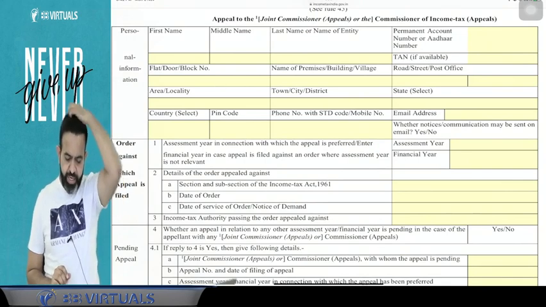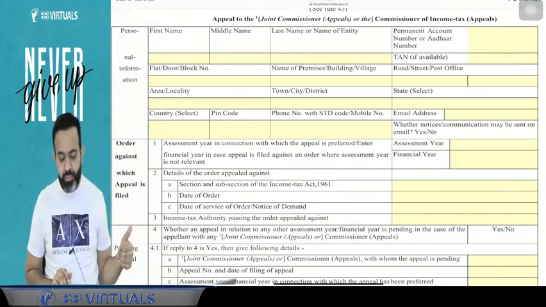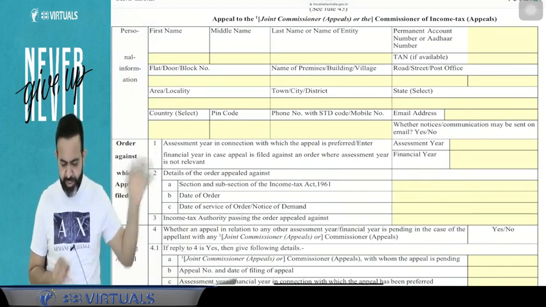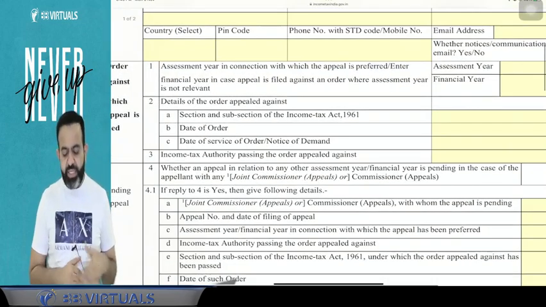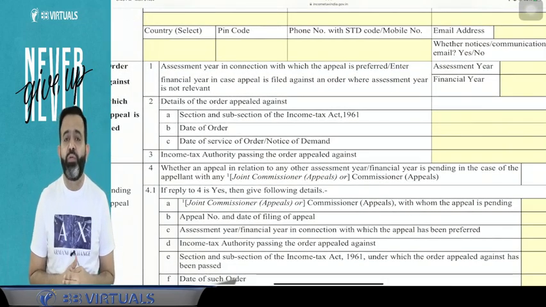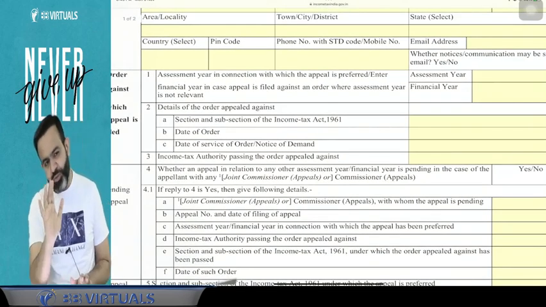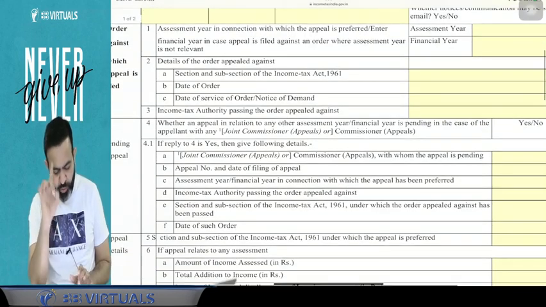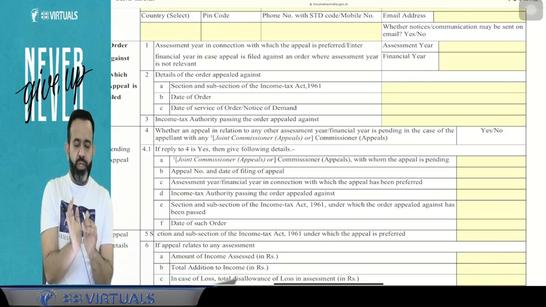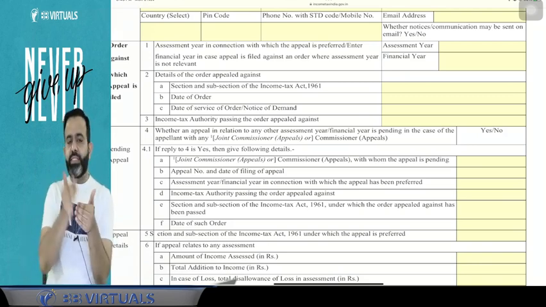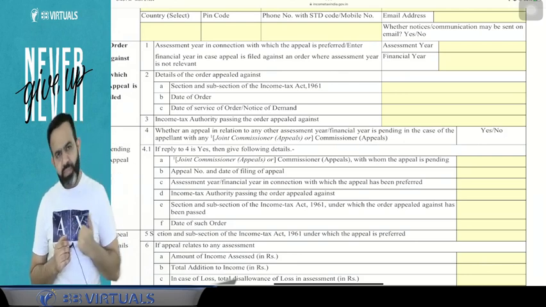Now you have to write your first name, middle name, last name, your permanent account number, as well as your details like Aadhaar number and all, everything you have to mention here. Now guys, you have to mention against which order or intimation you are filing the appeal, and you have to give the copy of the order also, means you have to attach the copy of the order against which we are filing the appeal at the CIT Appeal or JC Appeal.